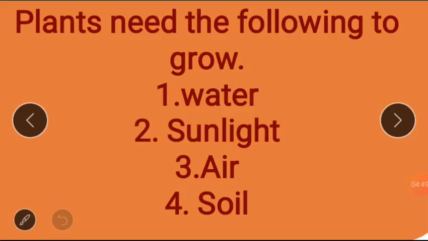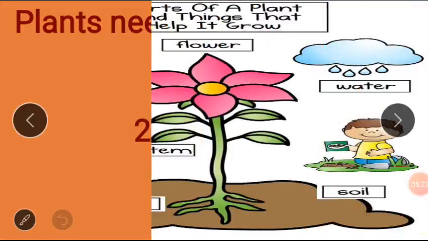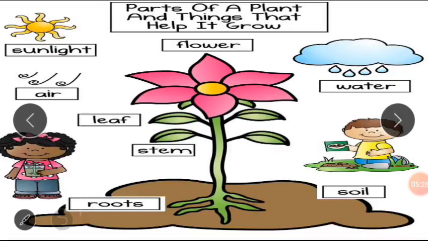Likewise, human beings, we all need these things to grow. Number one thing that plants need to grow is water. Number two is sunlight. Mr. Sun, Mr. Golden Sun. The next one is the air we breathe in and breathe out. Plants breathe out oxygen and breathe in carbon dioxide. Then the last one is soil. Plants need soil to grow. Very good.